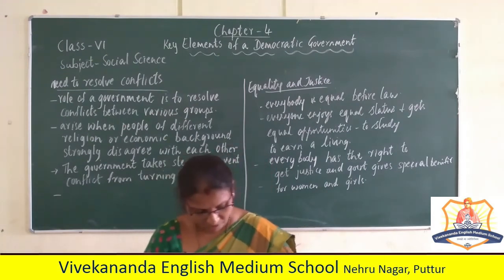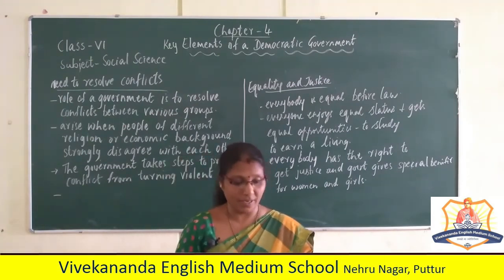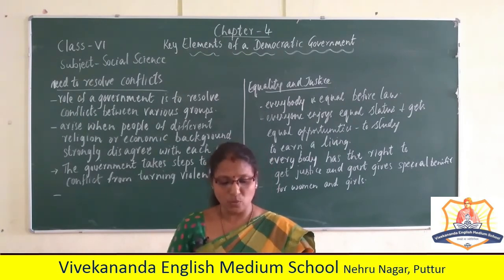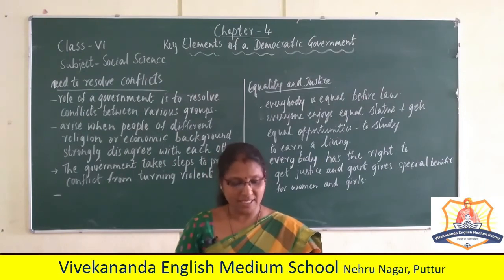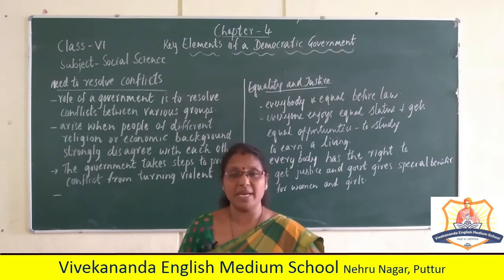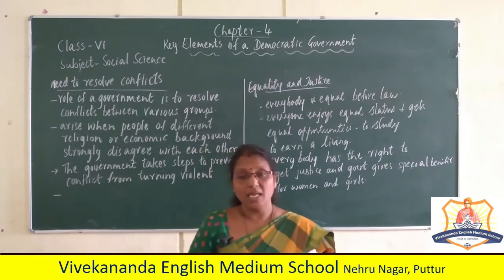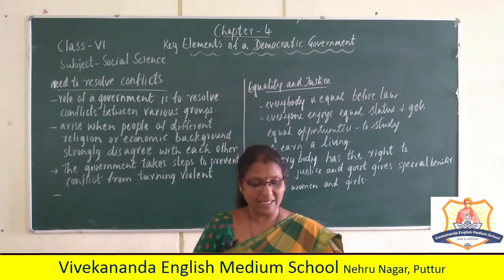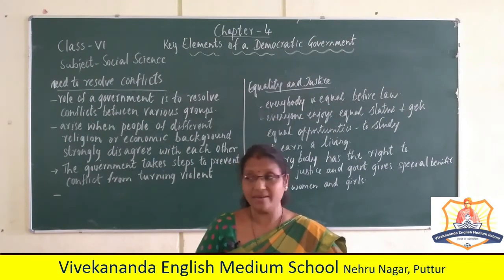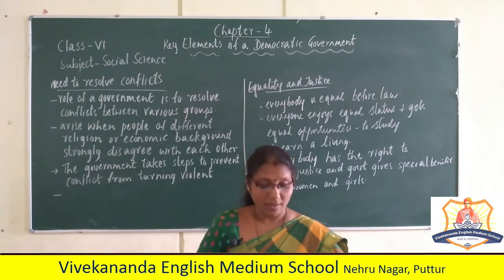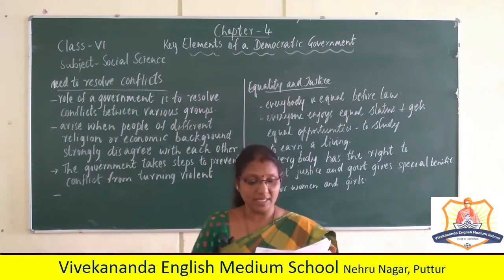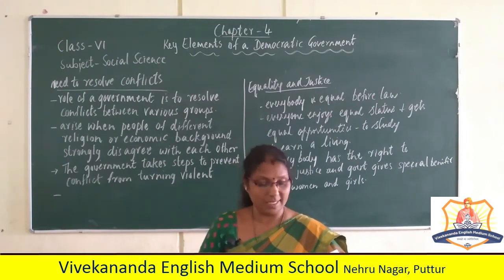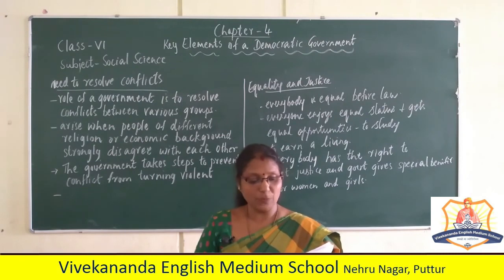So I have homework for you. Please write it down. List 5 ways in which the non-whites in South Africa were discriminated against. The second one is: what are the various ways in which people participate in the process of government?